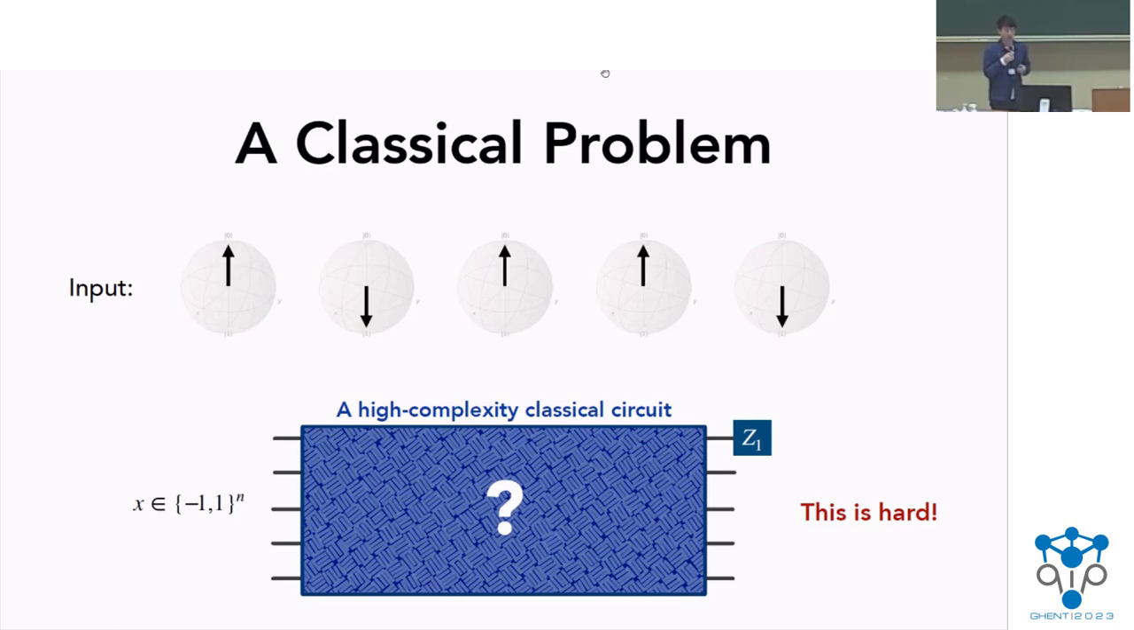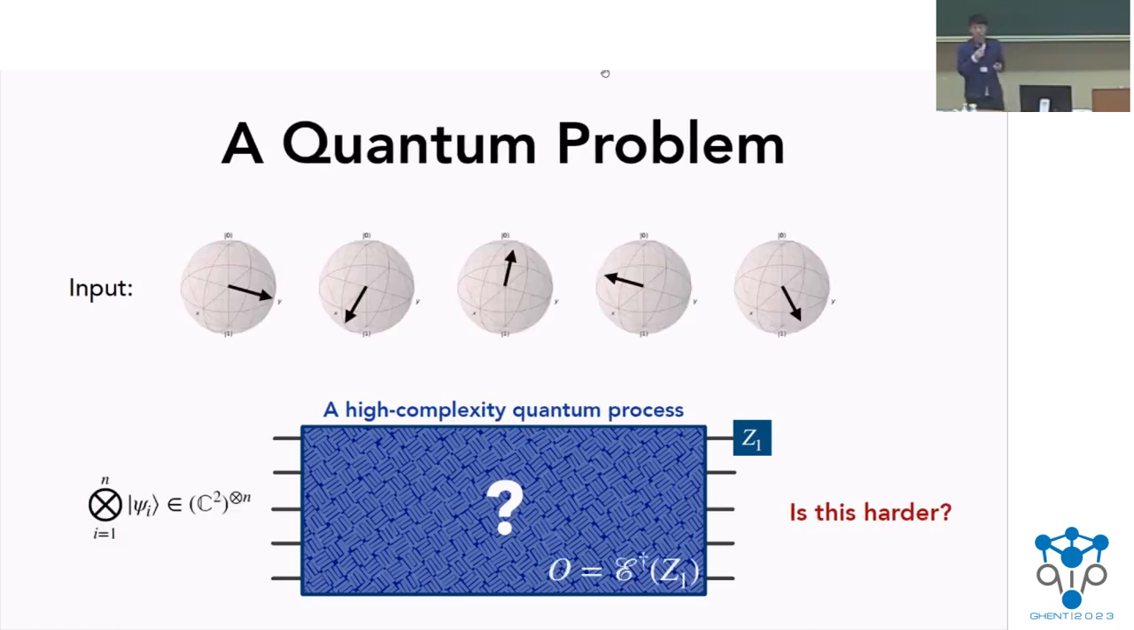And now let's look at a corresponding problem where instead of having a classical Boolean circuit, we replace it by some high complexity quantum process. And instead of having a bit string as the input, we replace it by some product state as input. But the output is the same. We just wanted to estimate the expectation value of Z1 on the output state. And throughout this talk, I'm going to work with this observable O, which is a highly complex observable. It's essentially the Heisenberg evolution of Z1 under this unknown quantum process E. So predicting the output state property after evolving under this quantum process is exactly the same as predicting the expectation value of this observable O applied onto the input product state.